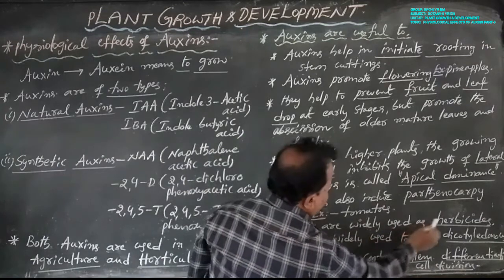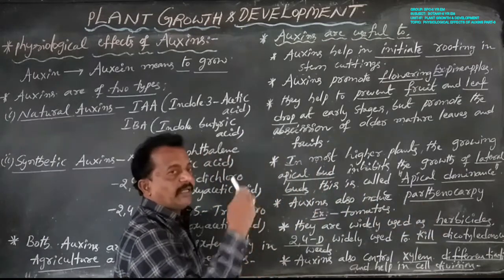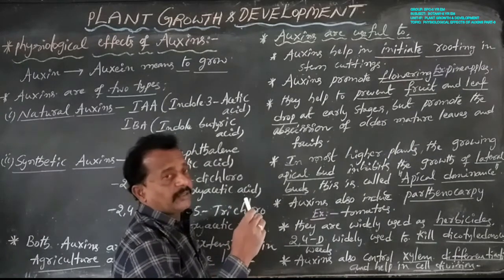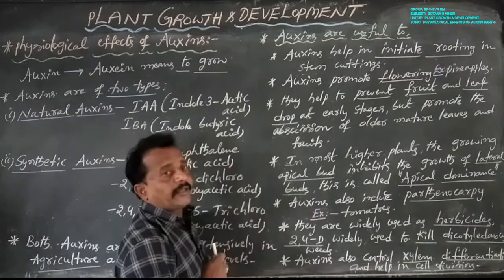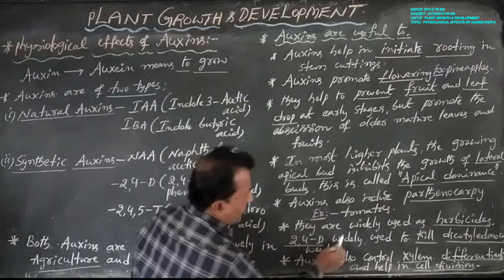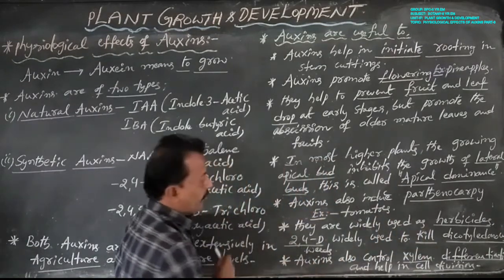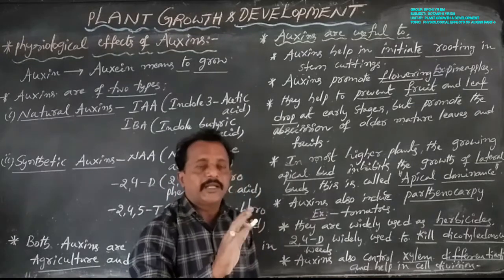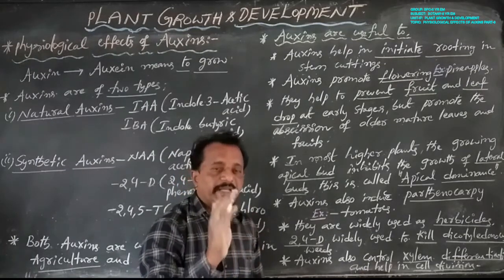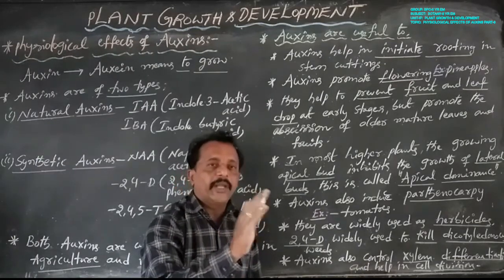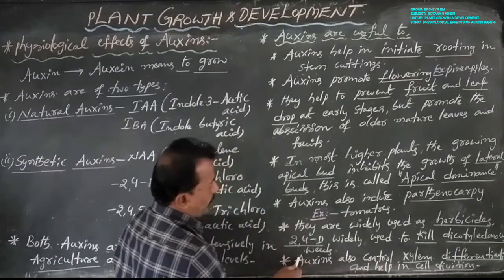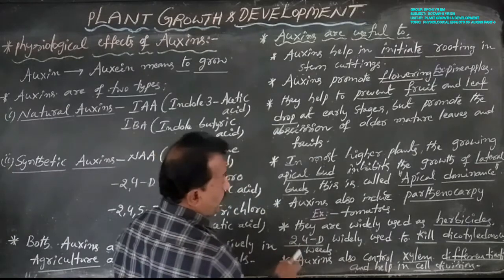They are widely used as herbicides, meaning some of the auxins kill unwanted plants. 2,4-D is widely used to kill dicotyledon weeds without affecting or killing mature monocotyledon plants. This technique is widely used by gardeners to keep lawns weed-free.